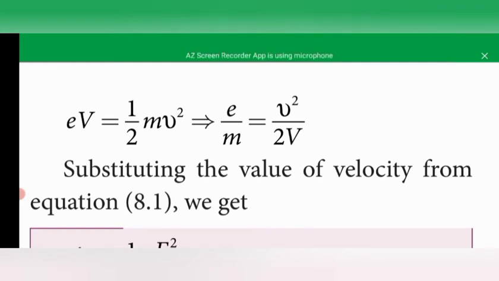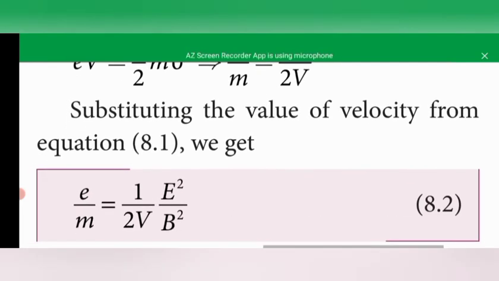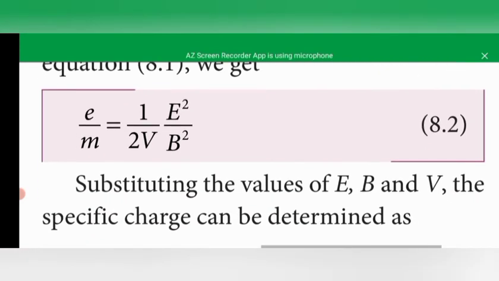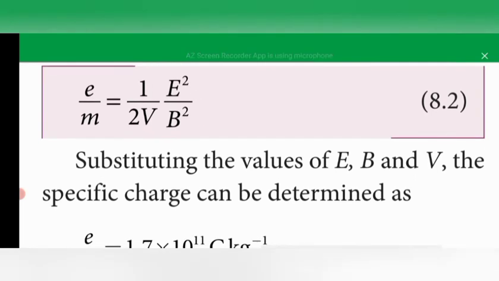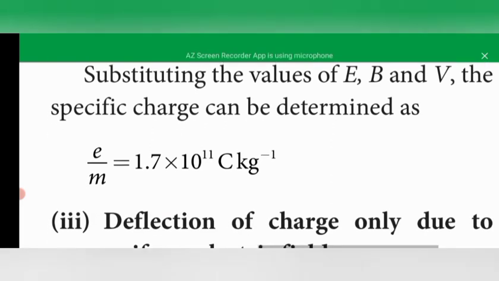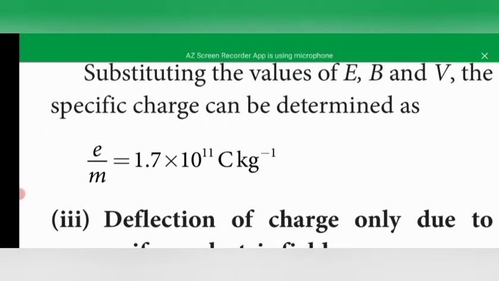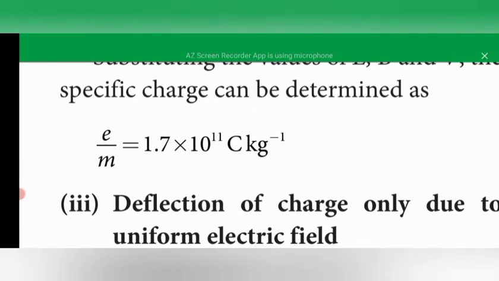Substituting the velocity value into this equation, finally you will get e by m is equal to half of E square by B square into 1 by V. Substituting all the values of E, B and V, you will find the specific charge. The specific charge is a constant, 1.7 into 10 to the power 11 coulomb per kg. So this is the specific charge of an electron.